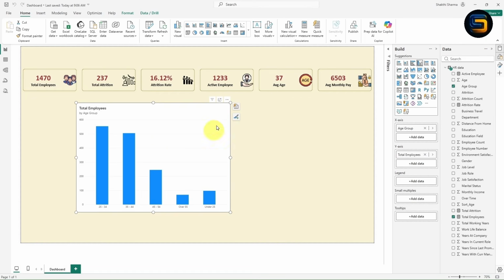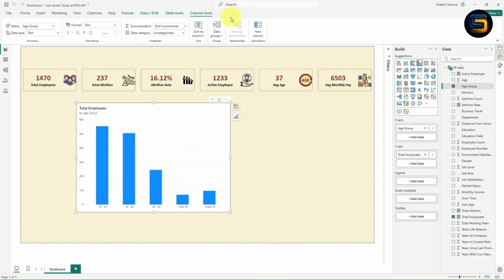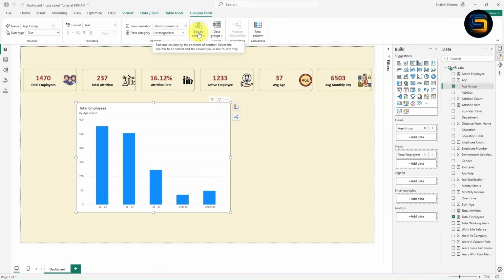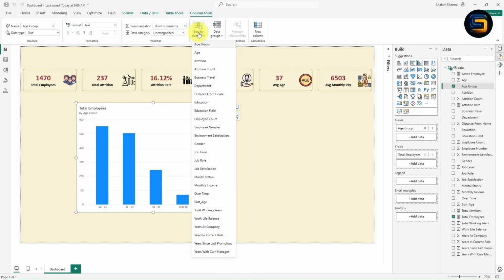It is very simple. Select this chart. Now click on age group column. Once you click, the column tool tab will be activated. Now below this we have one option, sort by column. Now I want to sort this age group column according to sort age column, right? You need to simply click on this sort age.